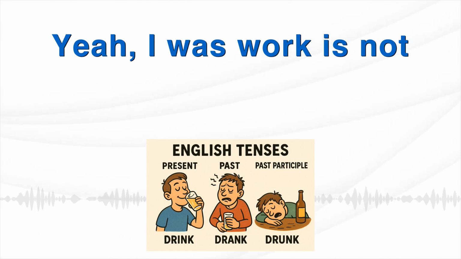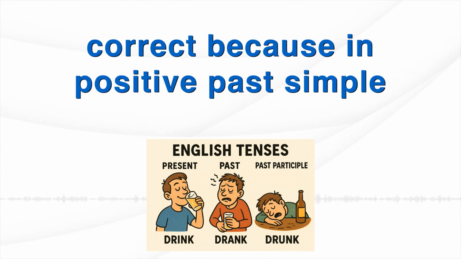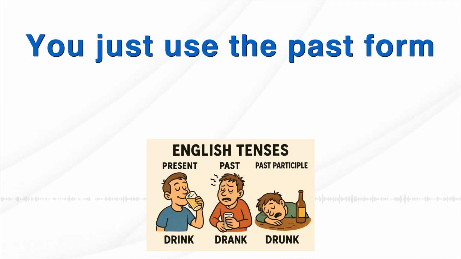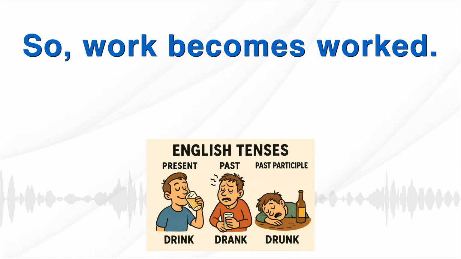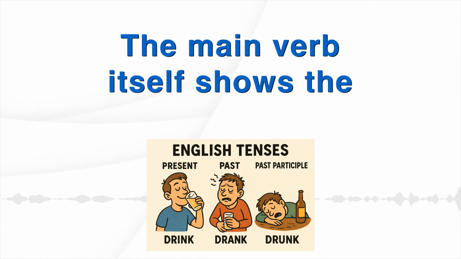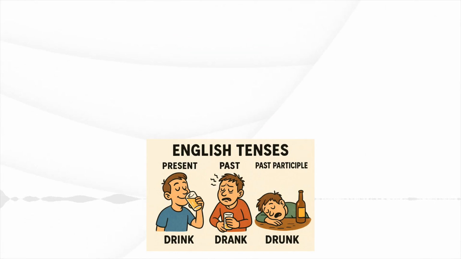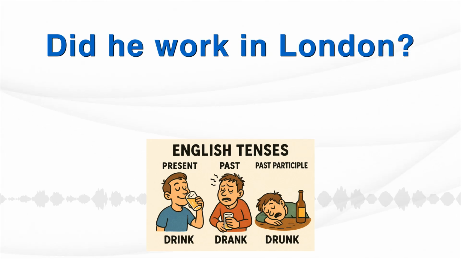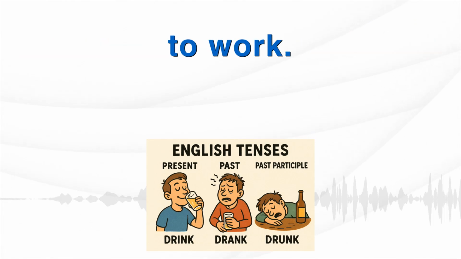Yeah, I was work is not correct because in positive past simple sentences, we don't usually use was or did as helping verbs. You just use the past form of the main verb. So work becomes worked. I worked in London. The main verb itself shows the past. Simple, okay. And for questions, worked he in London is also a mistake. We need did at the start. Did he work in London? Ah, and the verb goes back to work.